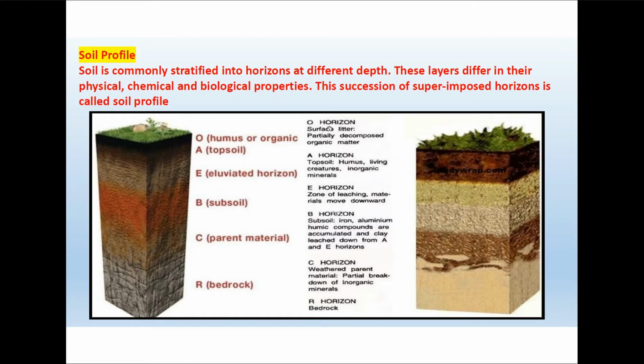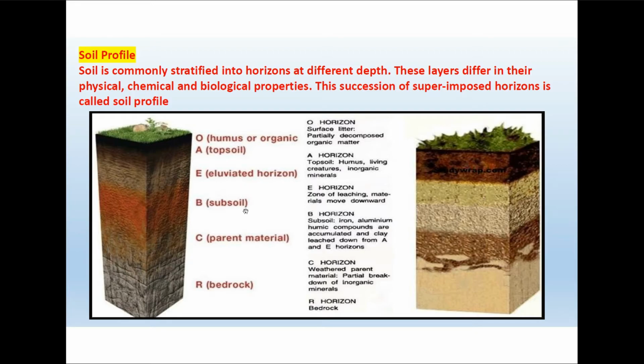The topmost horizon is called the O horizon, which is the surface litter. It consists of humus and partially decomposed organic matter. Next to it is the topsoil or A horizon. The A horizon consists of humus, living creatures and inorganic minerals. Next to it is the E horizon. The E horizon consists of material which moves downward, and it is a zone of leaching or eluviated horizon.